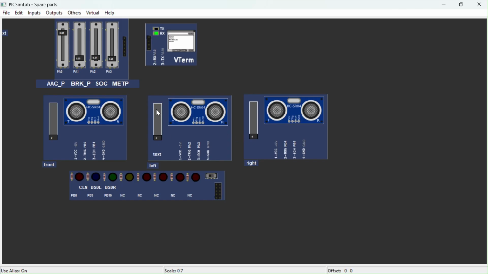After that, we have used three ultrasonic sensors to get the values of distance from front, left, and right. We have used PA0, PB0, PB1 for the front ultrasonic sensor, and after that we have used PA2, PA3 for left, and PB4, PB5 for the right. And at the end we can see we have connected various LEDs to display the criticalness or the alerts through the LED.